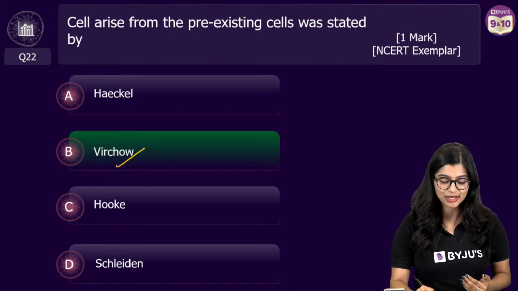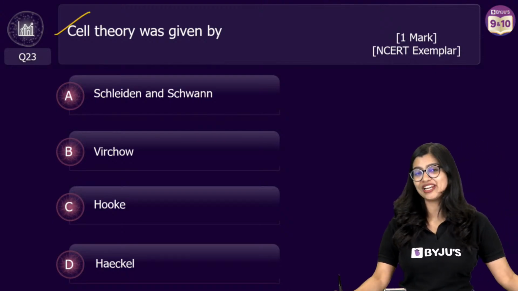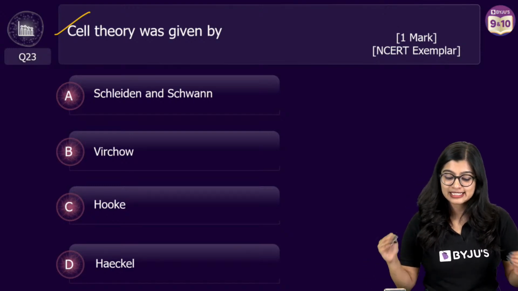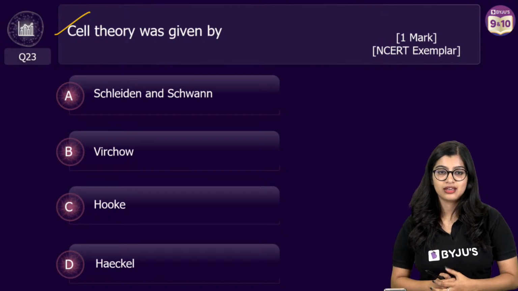Moving on to question number 23, which is again about cell theory. We had a poll question on our channel as well. Cell theory was given by which 2 scientists? Schleiden and Schwann, Virchow, Hooke or Haeckel?